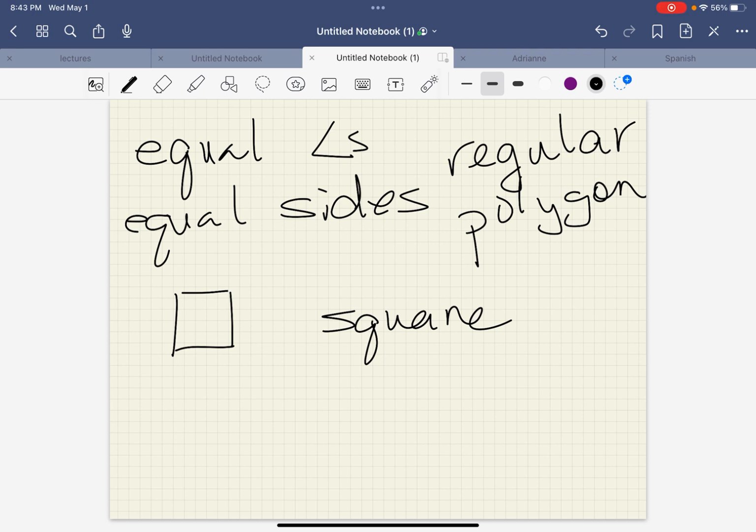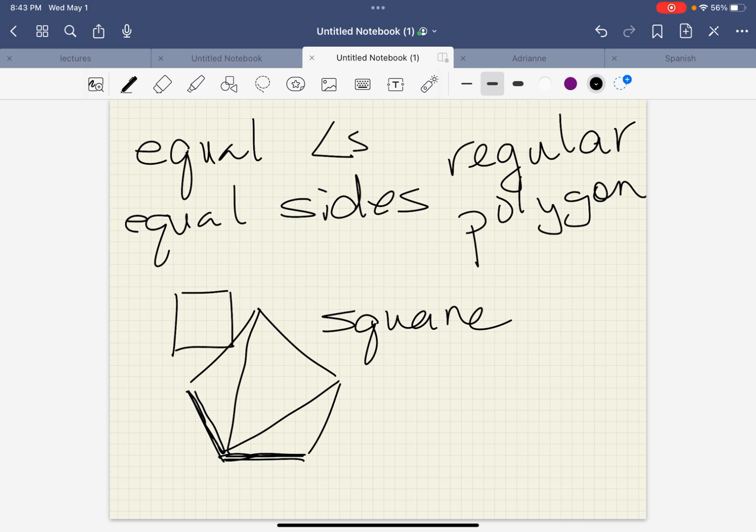Okay, a diagonal is any line that can be drawn to connect any non-consecutive vertices. So if we have this pentagon, and I want to draw a diagonal. This is a side, not a diagonal. So this would be a diagonal. This would be a diagonal. This would not down here because that's connecting 2 consecutive vertices.